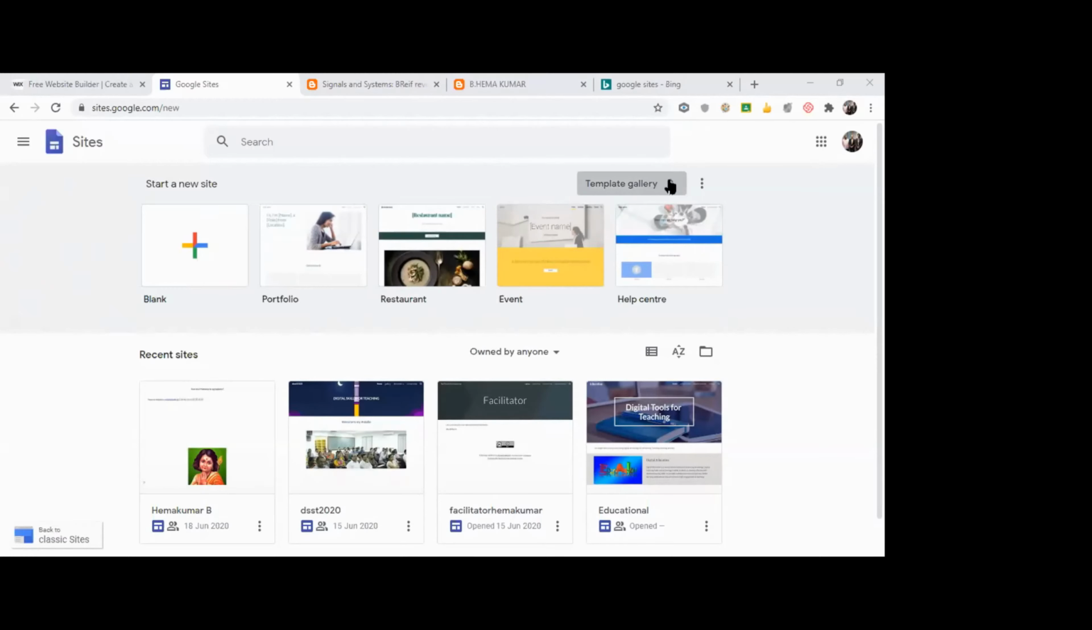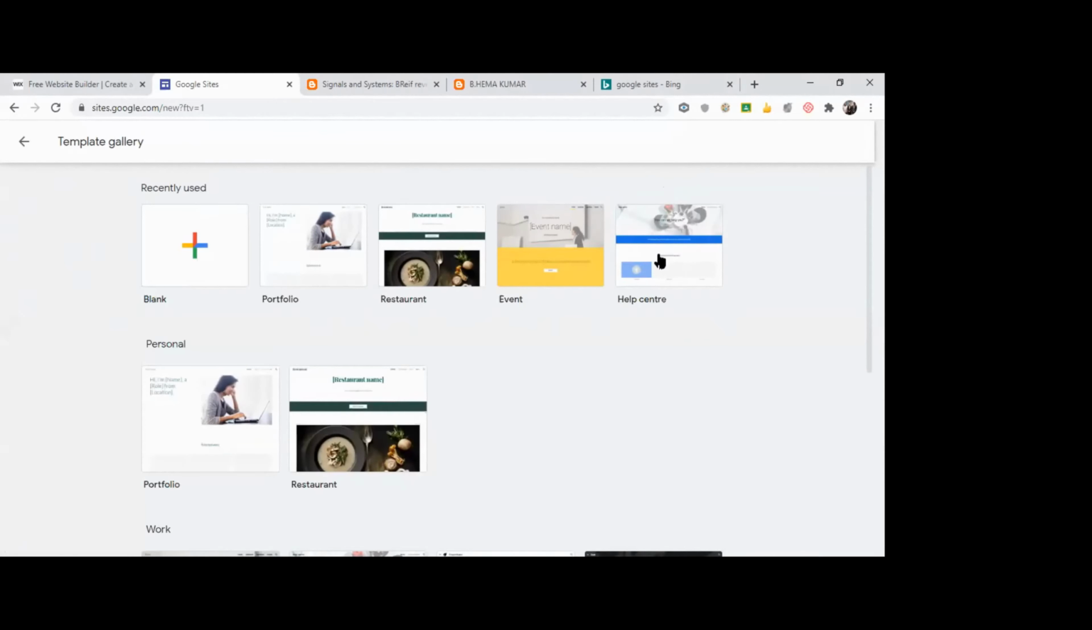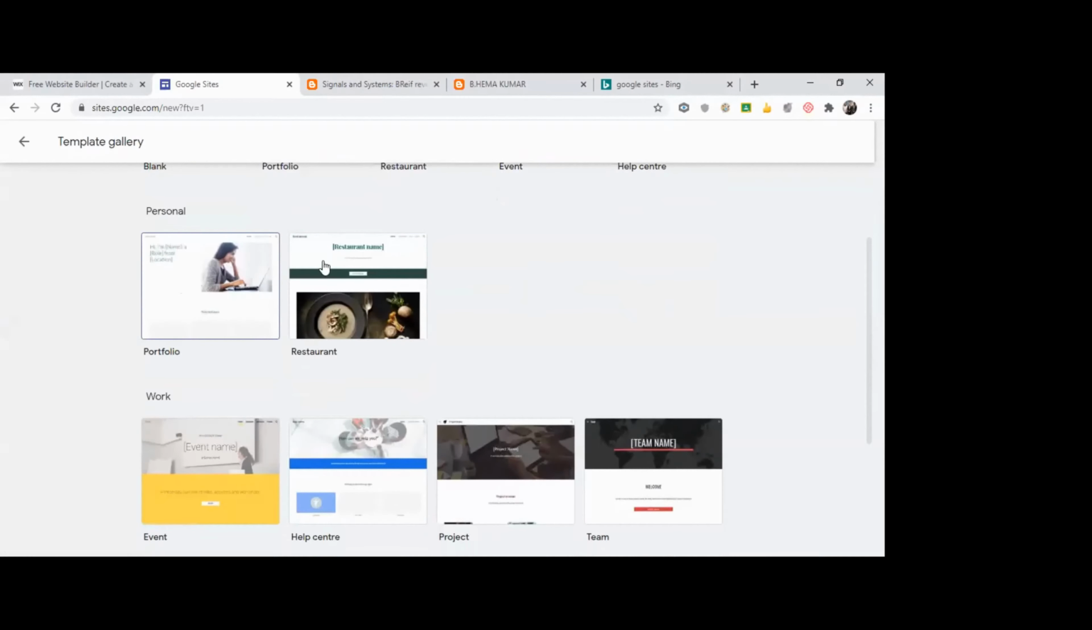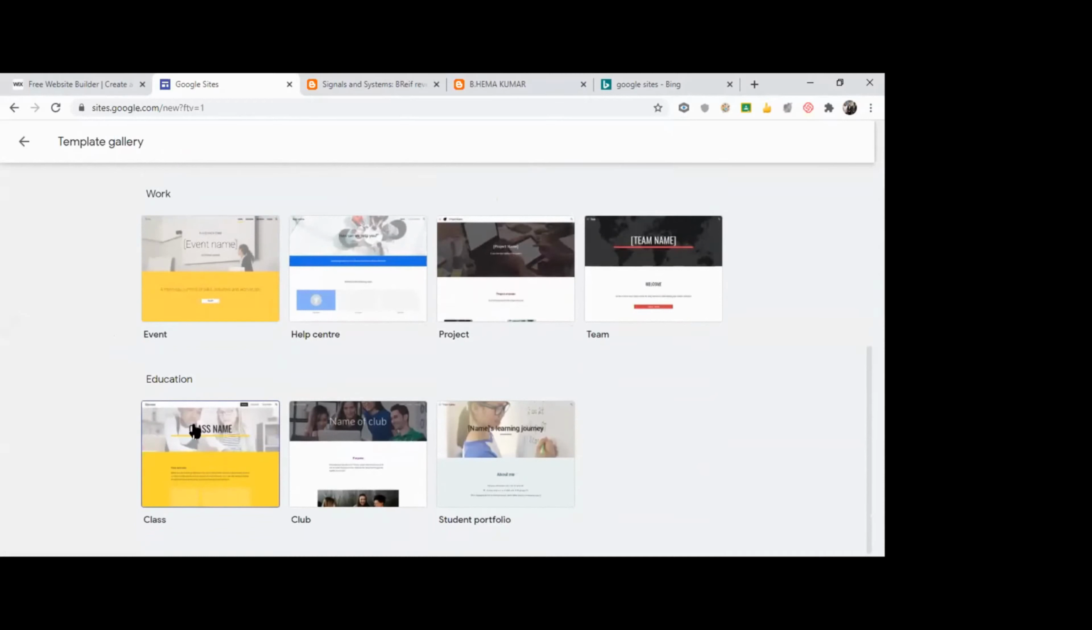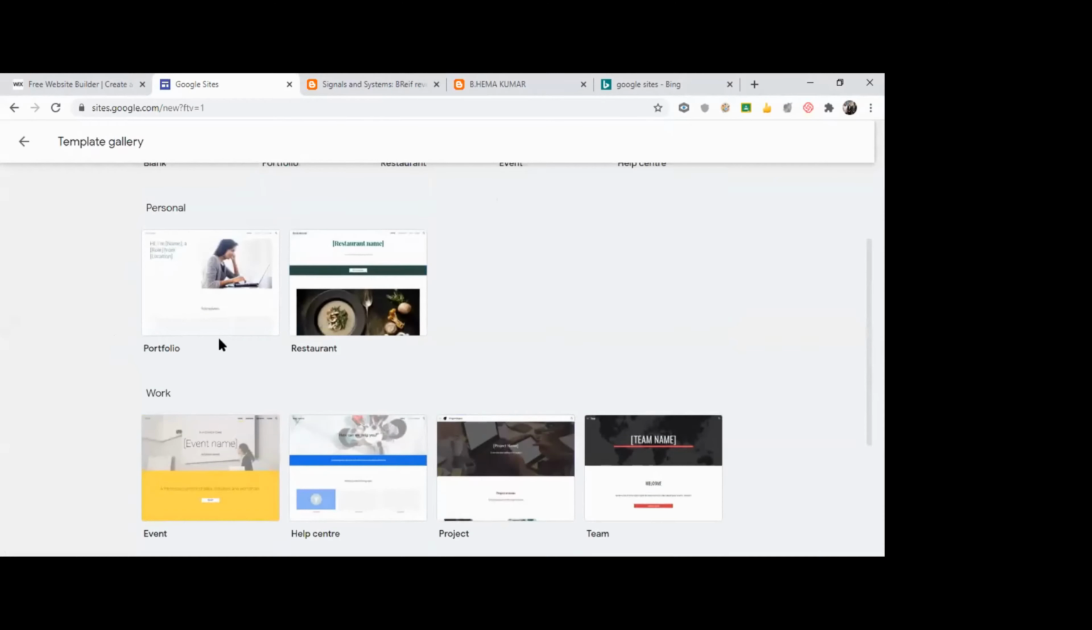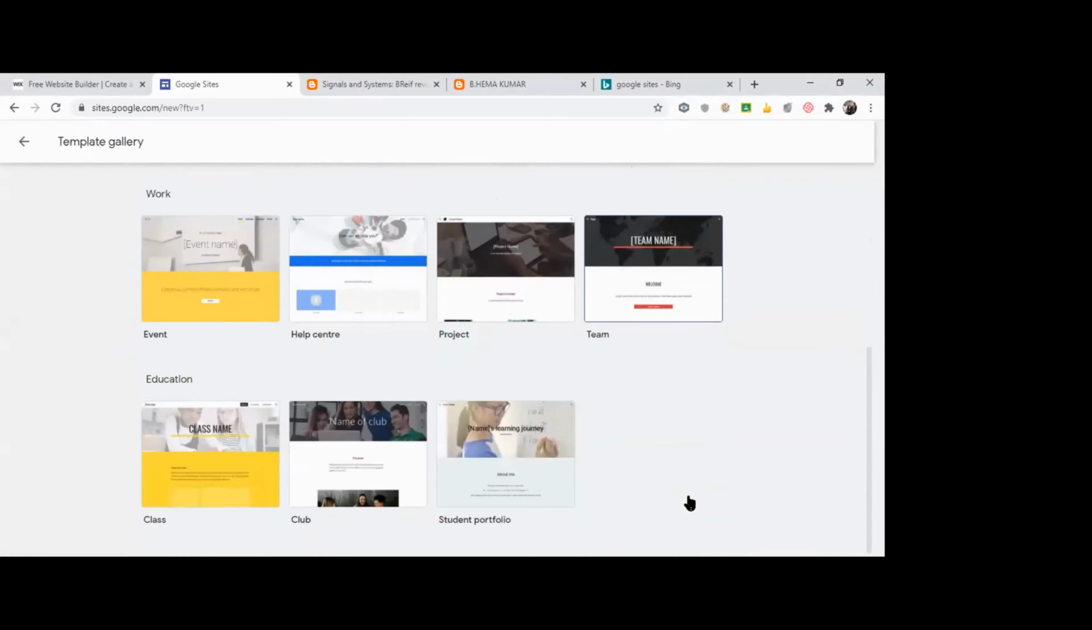This advantage is available almost in every website. Here you can go into the templates gallery. You have different templates available. This is for a personal website. Suppose you're creating for an event, a project or a team. This is for an educational website. Suppose you are creating a website for a class or for a club. You have a good number of templates available here, and you can use any of them.